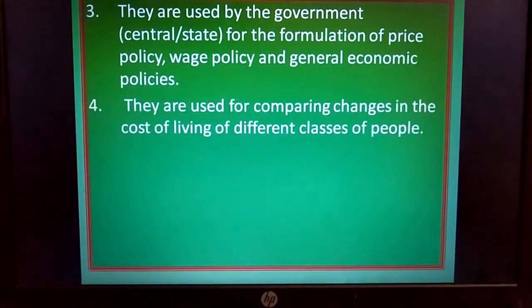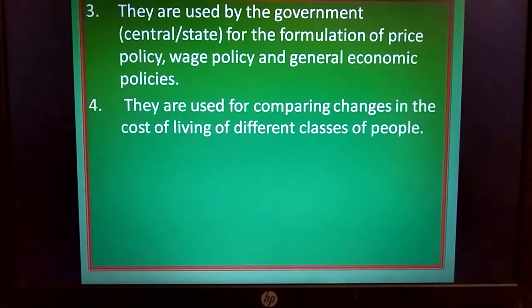Then fourth, they are used for comparing changes in the cost of living of different classes of people. When we are calculating cost of living index number for a specified class of people, for high class economic condition people, separately the cost of living index will be calculated.